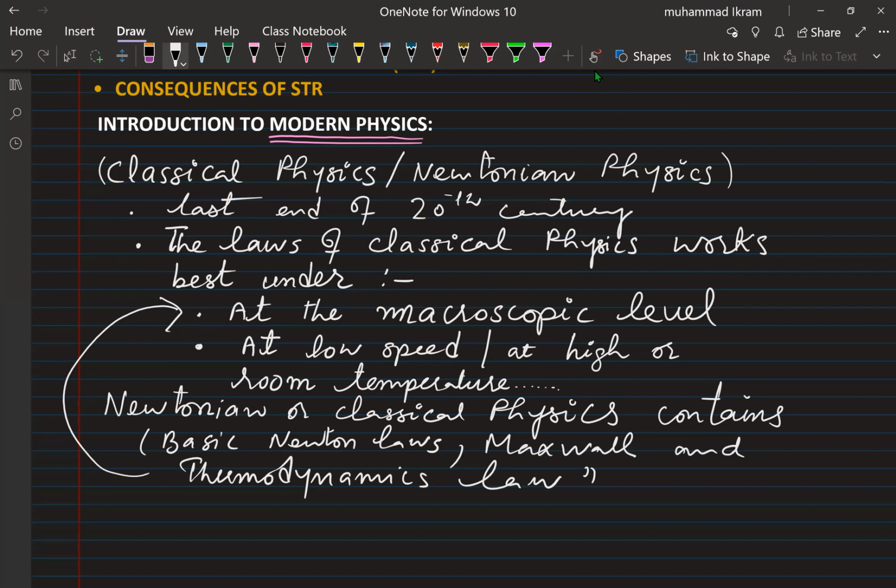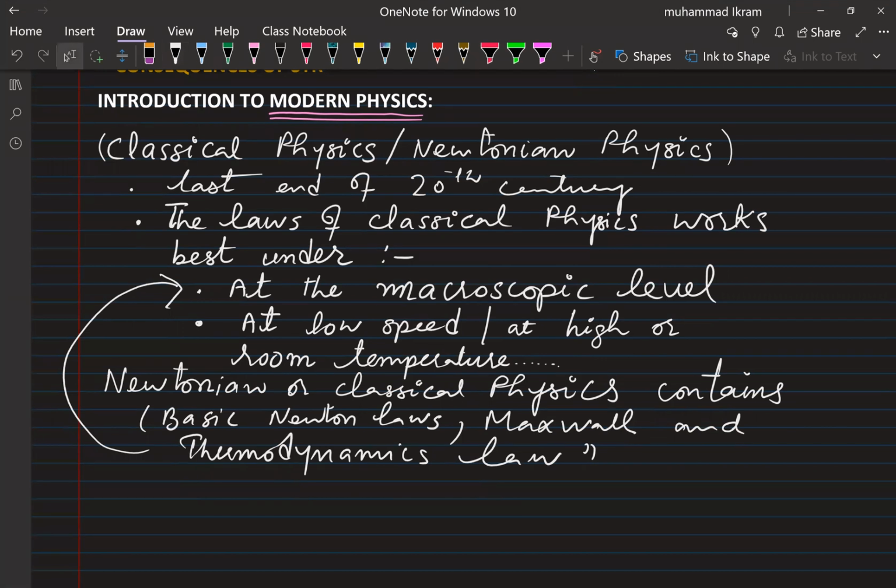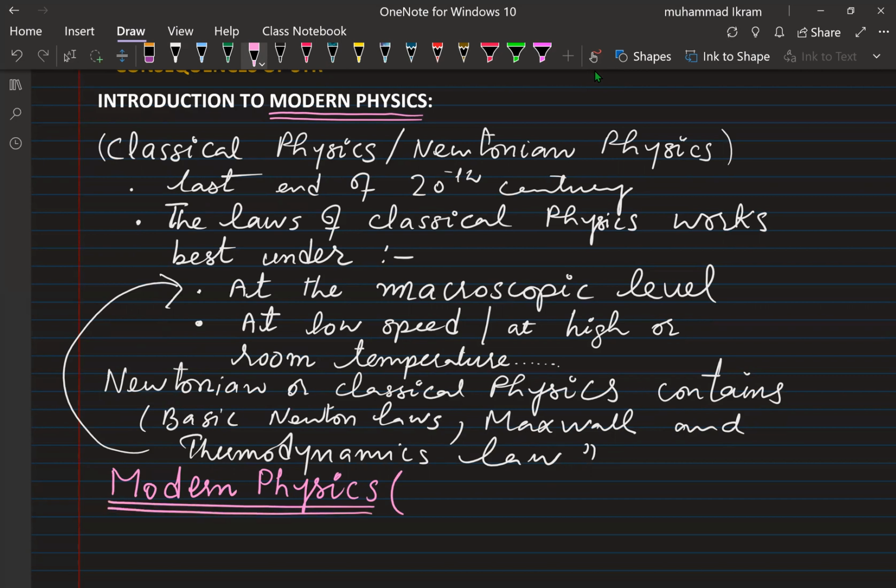So this is known as the classical physics or the Newtonian physics, while contrary to this is the modern physics, the 20th century physics. Now, what is modern physics? In simple words, like in English, I'd like to tell you that this is a kind of up to date physics.